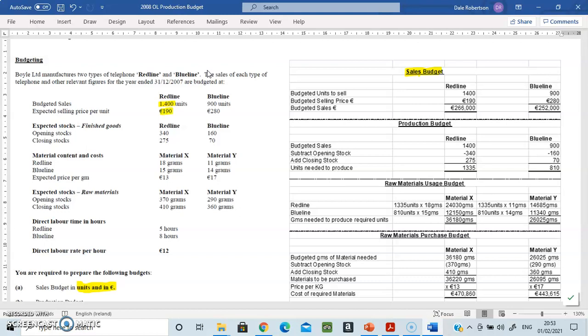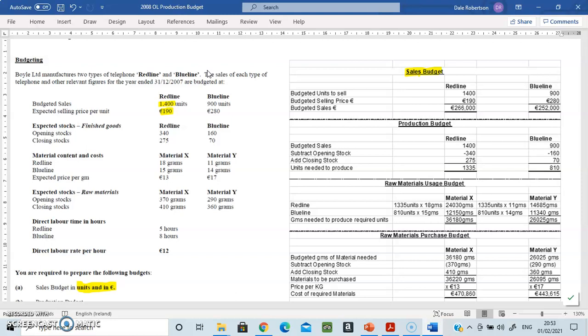So we're going to multiply it by, this is our sales, and this is how much we're going to sell. So it is just 1400 units by 190, which gives you 266000. And you do the same for the blue, 900 by 280 gives you 252,000. And these are the budgeted or the expected sales for red and blue telephones for Boyle Limited for the coming year.